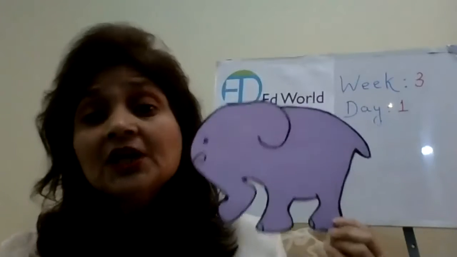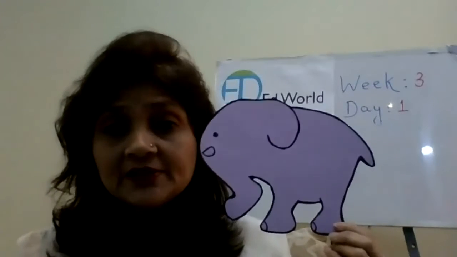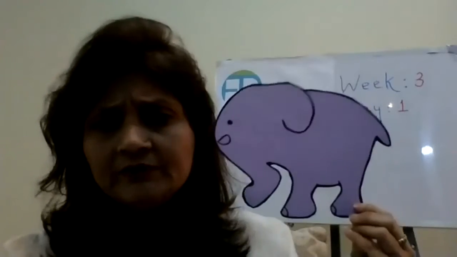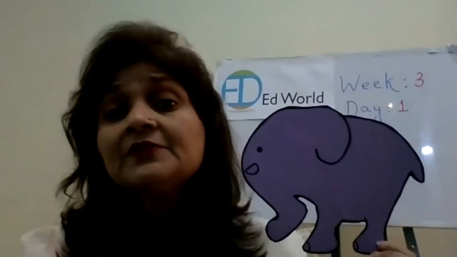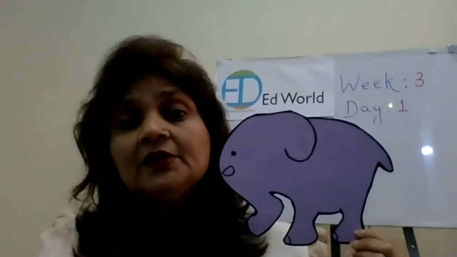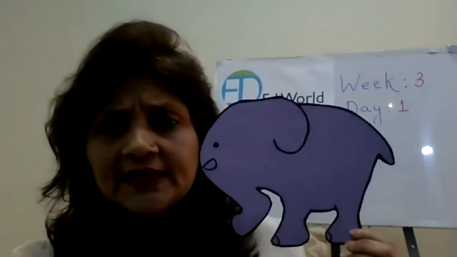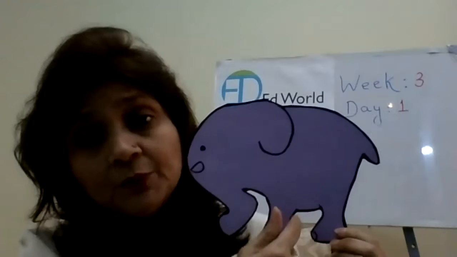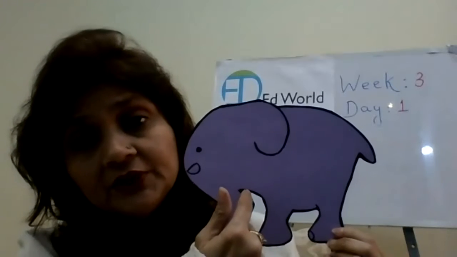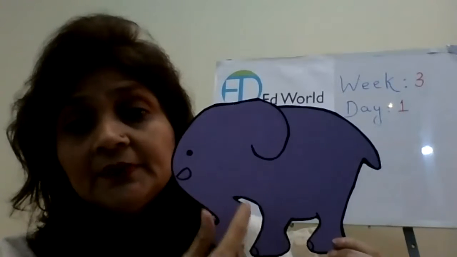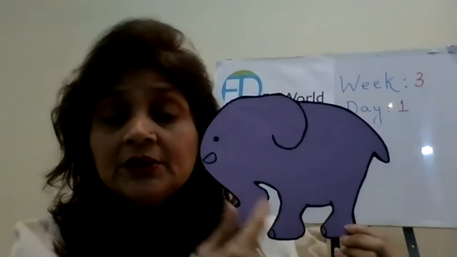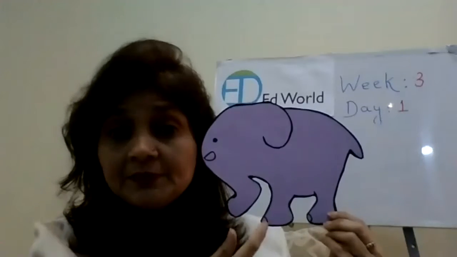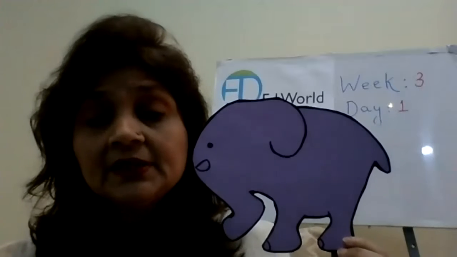It lives in the jungle, it lives in the forest, right? So how is the skin of an elephant? Have you ever seen an elephant? You have seen one in the zoo, you have seen one in movies. So do you know what type of skin an elephant has? It has different coats on its body. The skin is covered with coats so that it helps the elephant to protect itself in different environmental conditions. It adapts itself to the different environmental conditions.